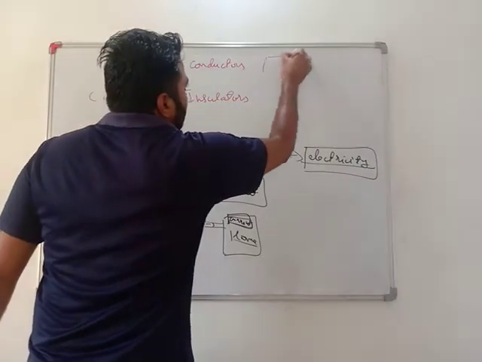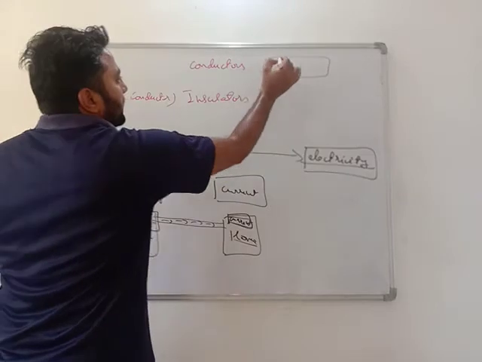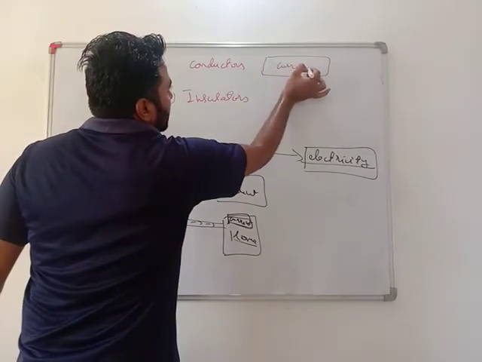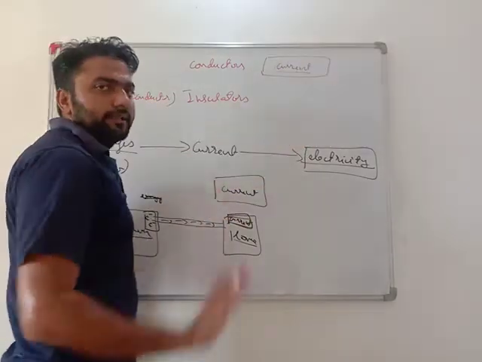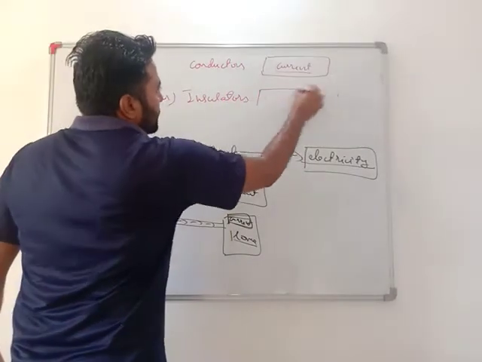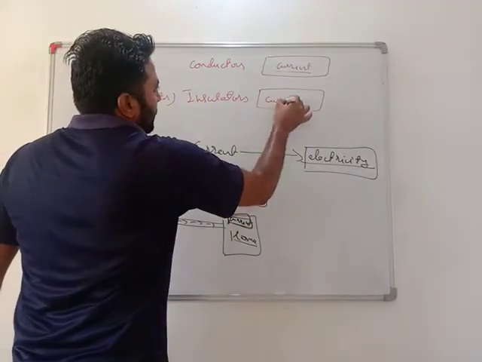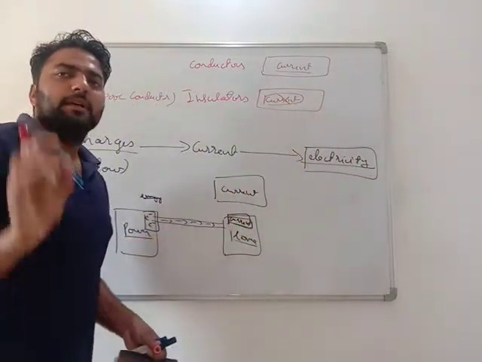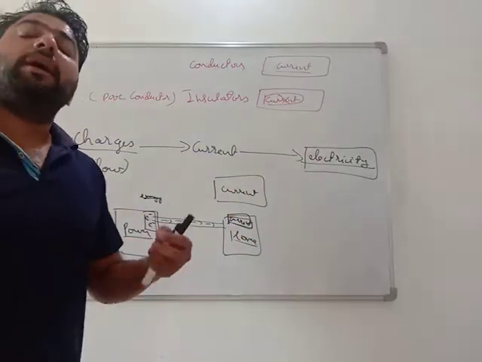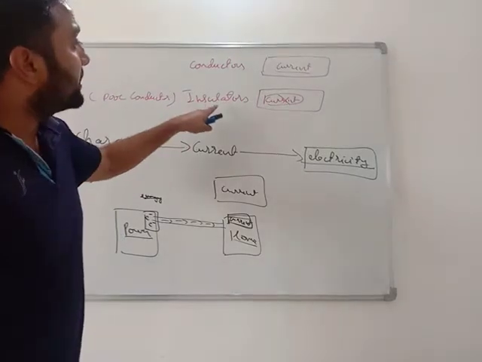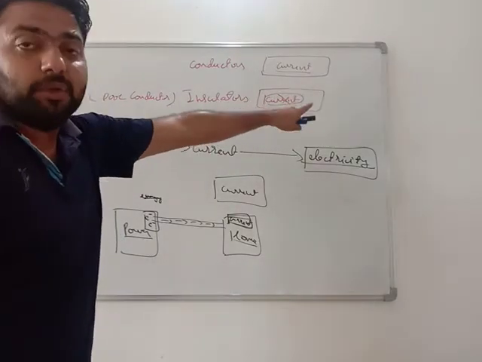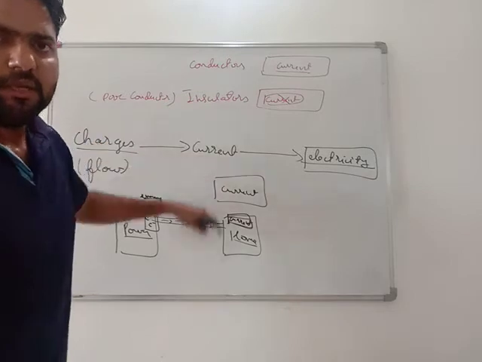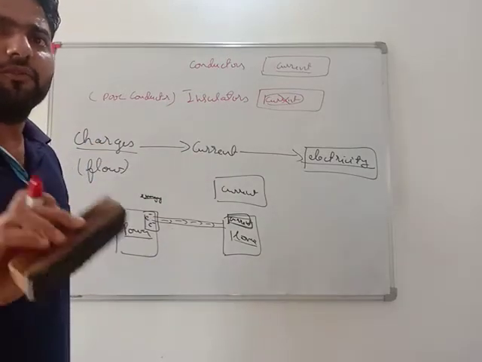Conductors are the material which allow the flow of current very easily, and insulators are the material which do not allow the flow of current very easily. But there are many situations in which current can be made to flow through insulators, though those situations are very tough to create.